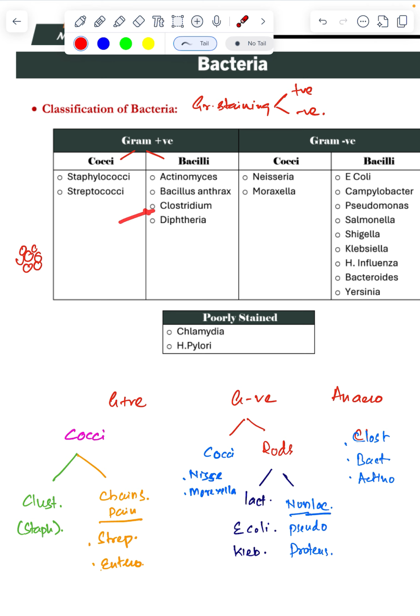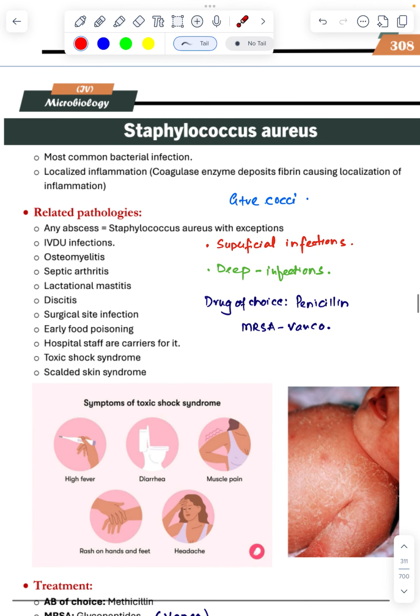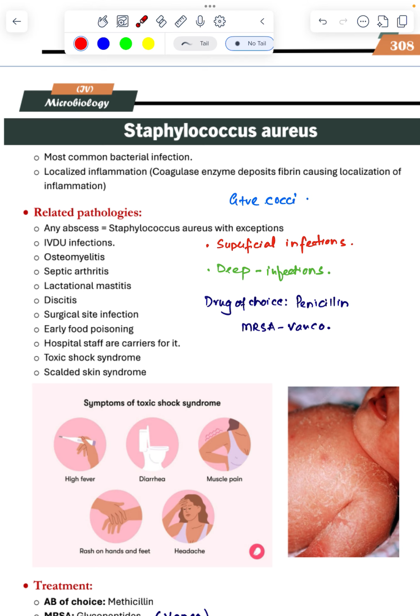So Clostridium perfringens, Clostridium tetani, diphtheria, anthrax, these are positive, but anaerobic. Poorly stained on gram staining are H. pylori and chlamydia.